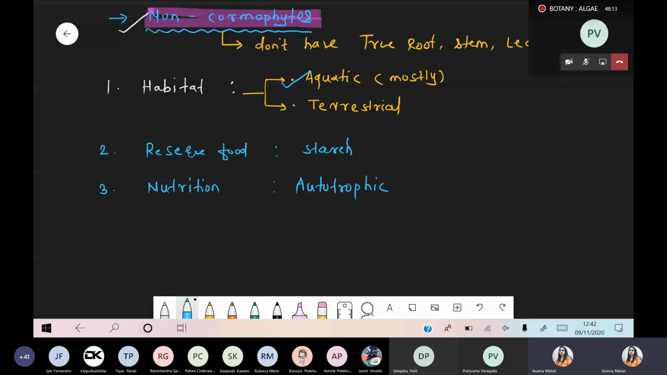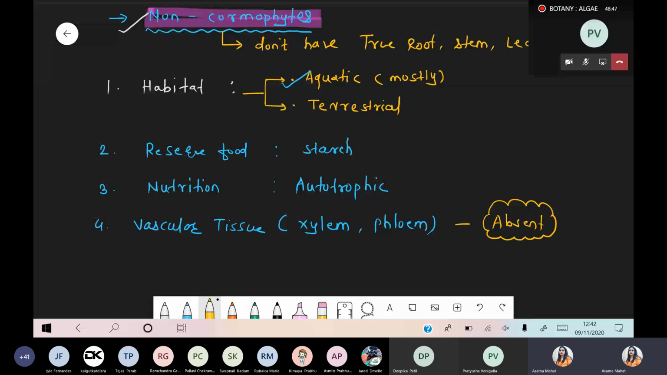Now, the fourth point, we are talking about vascular tissue. Remember, whenever we talk about vascular tissue, it means xylem, which is involved in conduction of water, and phloem, which is involved in conduction of food. Such vascular tissue, xylem and phloem, is totally absent in algae, because algae are the primitive part of the plant kingdom.